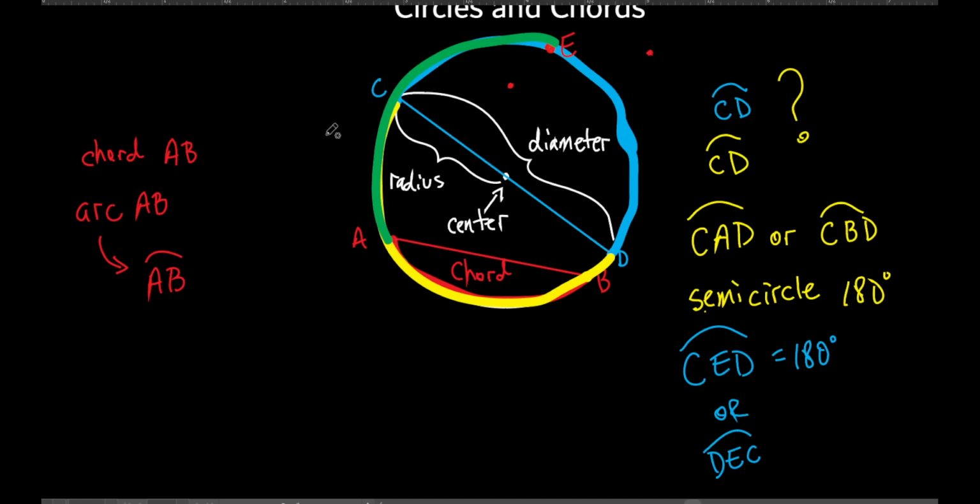So I call this green one right here a minor arc. Why do you think it's minor? Because that arc is less than what? 180 degrees, exactly right. So it's less than 180 degrees.